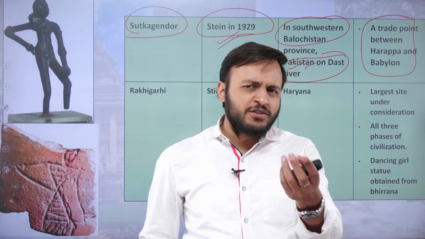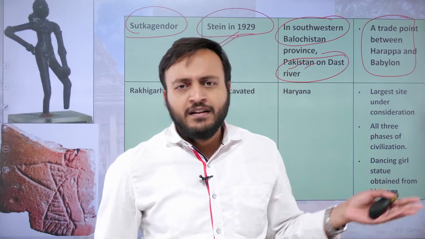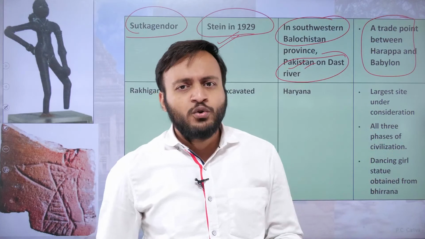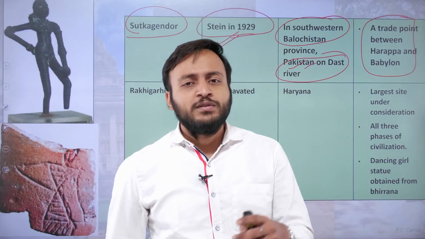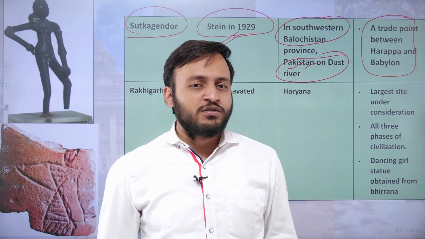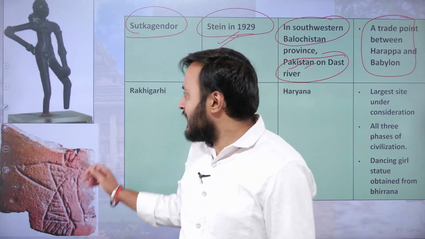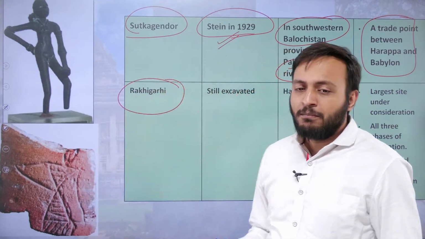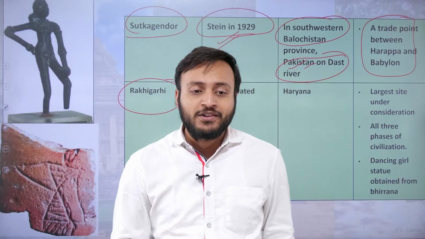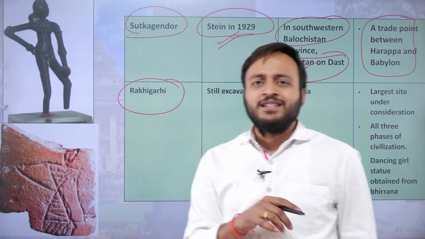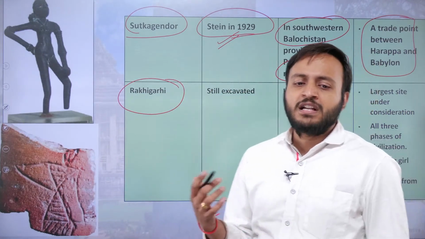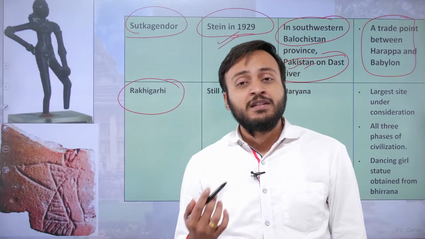Now I think I have shown you the maps in the previous 2 or 3 classes, so you can go and check those maps again, and it will be a great revision for you. And Rakhigarhi is probably the most important site at this moment, because from Rakhigarhi we have discovered so many things.